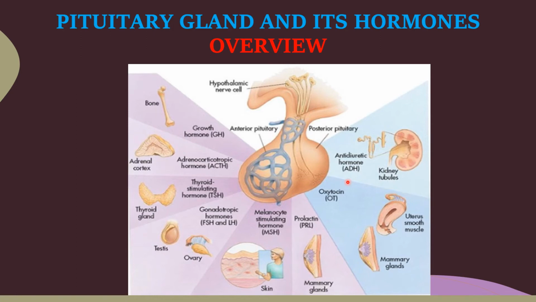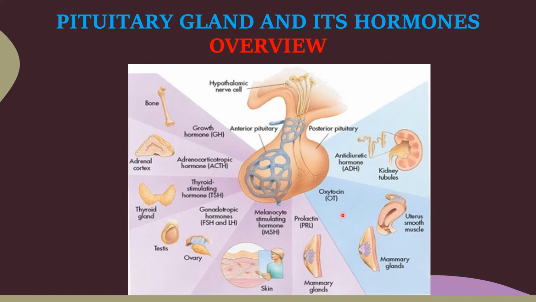What is the major function of antidiuretic hormone? It acts on the kidney, increasing reabsorption of water from the kidney tubules. That is the major function of ADH.